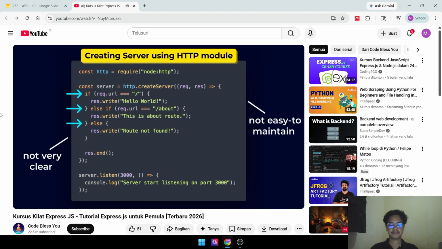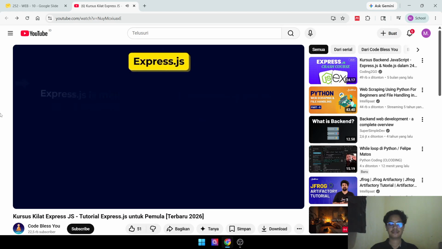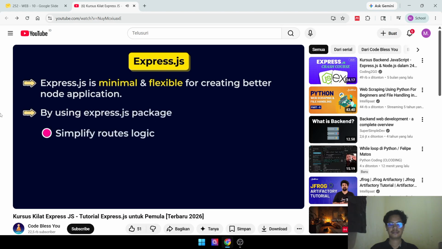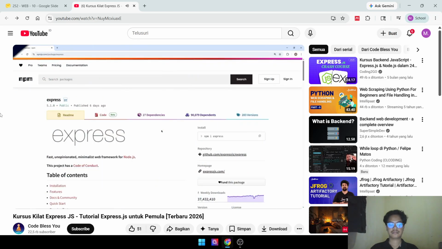So that's why we use a very popular package or module called express.js. Express.js is minimal and flexible for creating better Node applications. In simple words, by using express.js, we can simplify our routes, we can easily handle HTTP request and response, middlewares, and much more things.